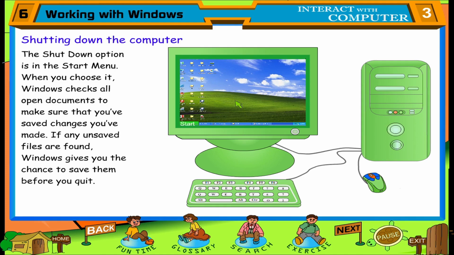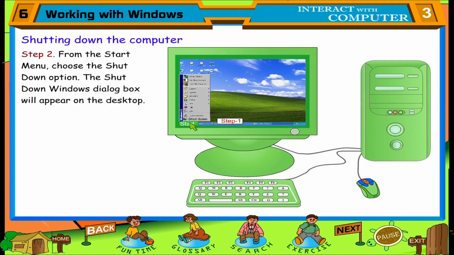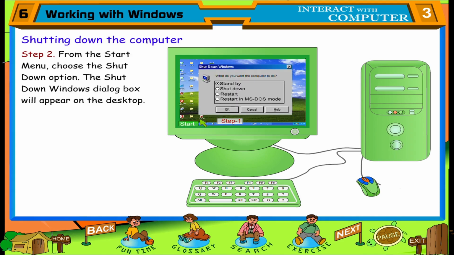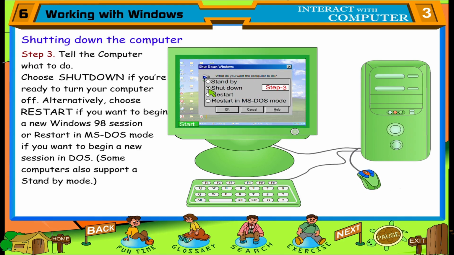To shut down the computer, follow the steps given below. Step 1. Click the Start button. Step 2. From the Start menu, choose the Shutdown option. The Shutdown Windows dialog box will appear on the desktop. Step 3. Tell the computer what to do. Choose Shutdown if you're ready to turn your computer off.